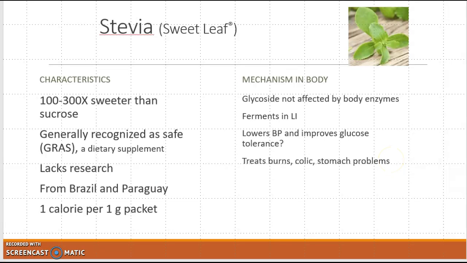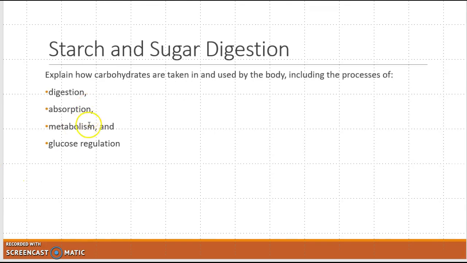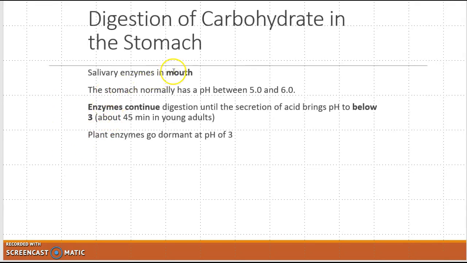And then the last thing is making glucose, or carbohydrates, available to your body. I think we've talked about how the digestion works. It's digestion, then absorption. So you can start by breaking it down by cooking. I think we talked about this already, that cooking softens some of the fibers so that you can chew and swallow it better. And then as you're chewing it, of course, we have enzymes in our mouth that help with breaking down the beginning of the starch. It has an amylase, and it can actually lower the pH slightly.